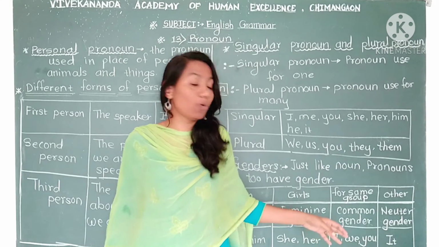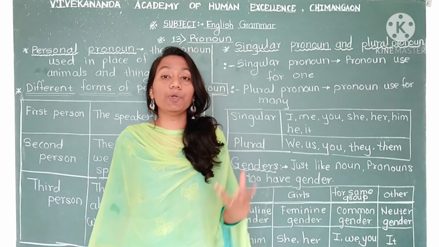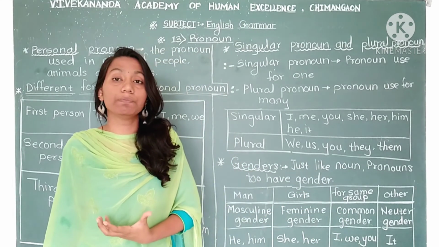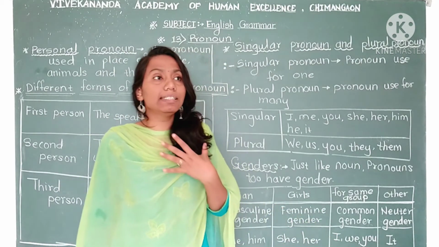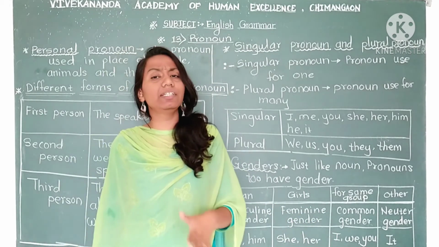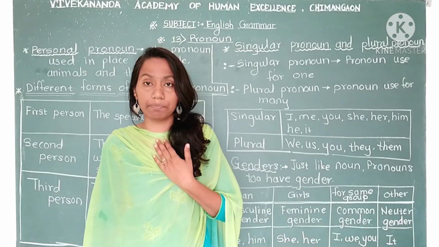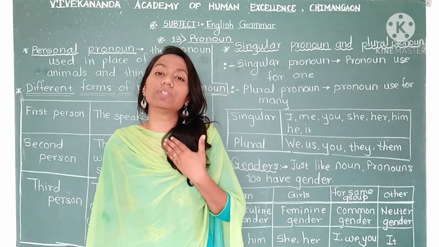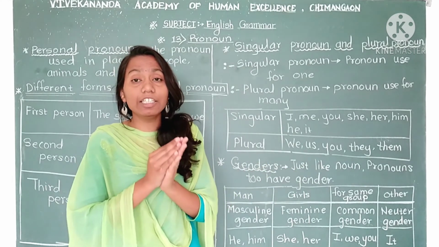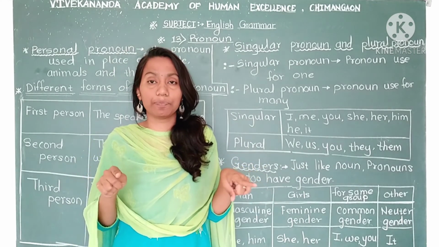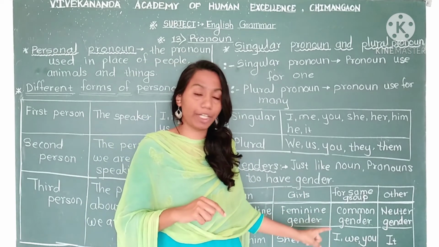Now common means what? Which noun we use for the same kind of group. So that can be called common gender. It means if there is a girl or boy, it doesn't matter. I can use I, right? If I am a girl, I can use I. If there is a boy, he also can use I. So this pronoun, they both can use here. So this comes in common gender.